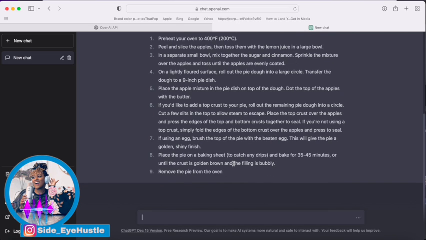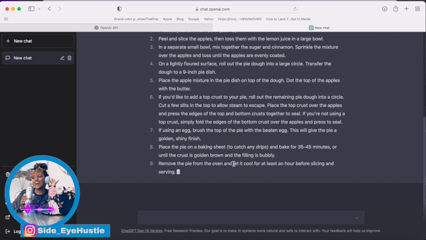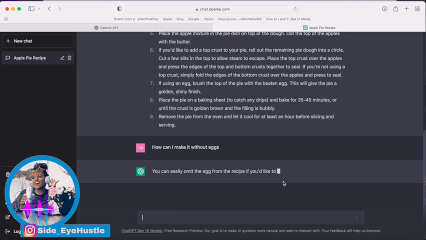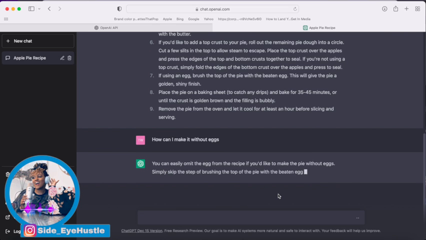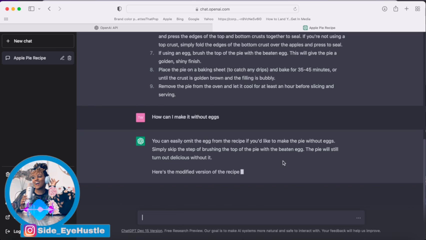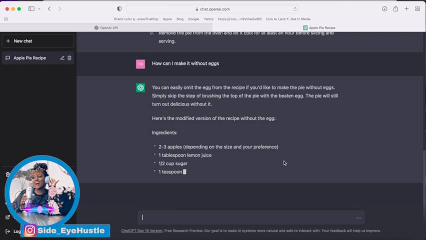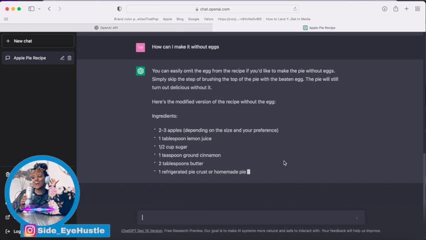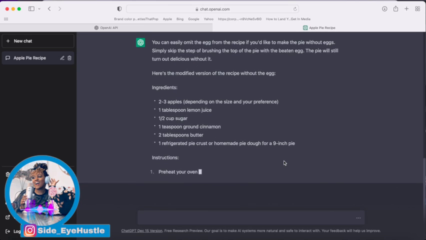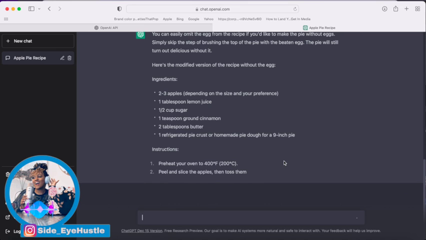An example of how you can use how to bake an apple pie is if you are creating a low content book and you're creating those recipe books, and maybe you don't know how to make everything in your pie series, but this will definitely tell you what you need. You can also layer it, and this is the example of layering it, where I asked a question and then I said, hey, how can I make this without the eggs, right? And so ChatGPT is now giving me how to bake an apple pie without actually having the eggs.